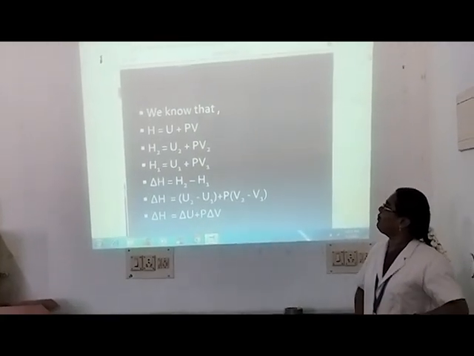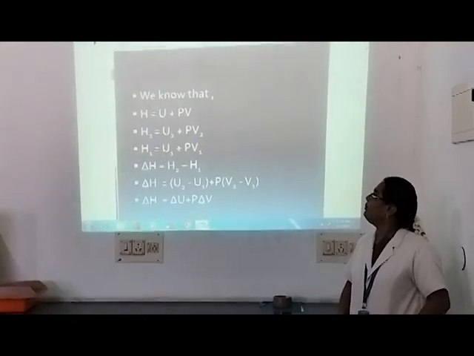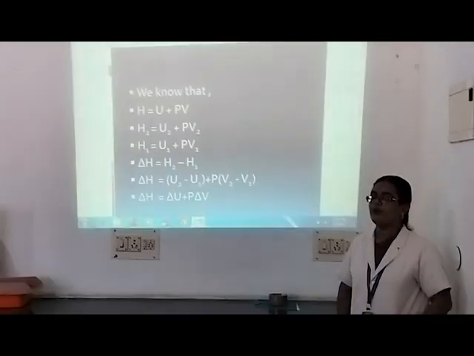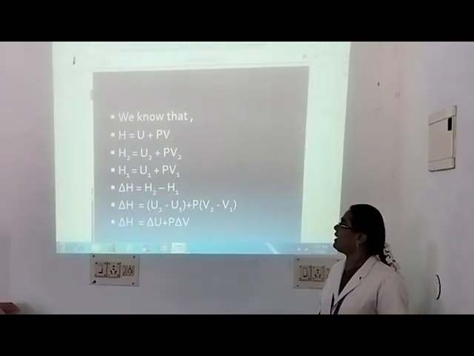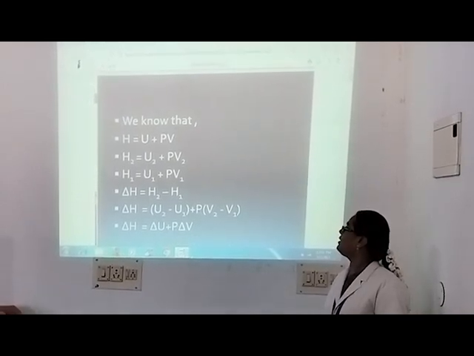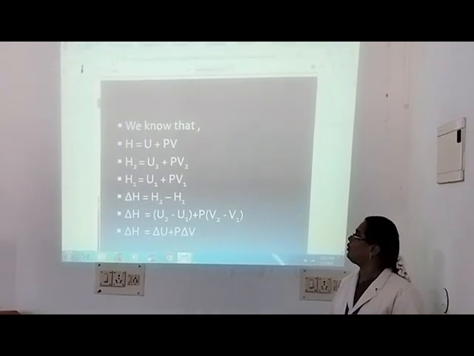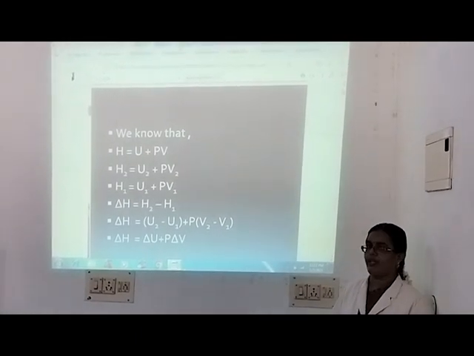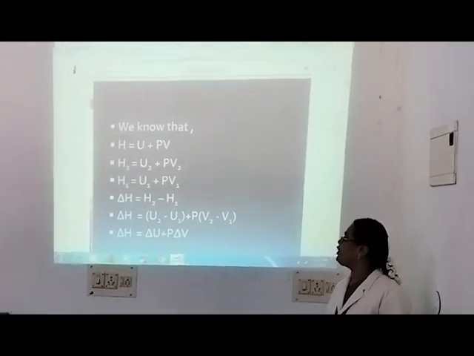We know that H is equal to U plus PV, where U is internal energy and PV is the pressure volume term. For the final state, H2 is equal to U2 plus PV2. For the initial state, H1 is equal to U1 plus PV1. The change in enthalpy delta H is H2 minus H1.